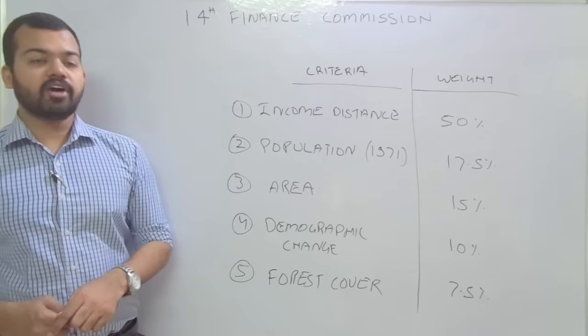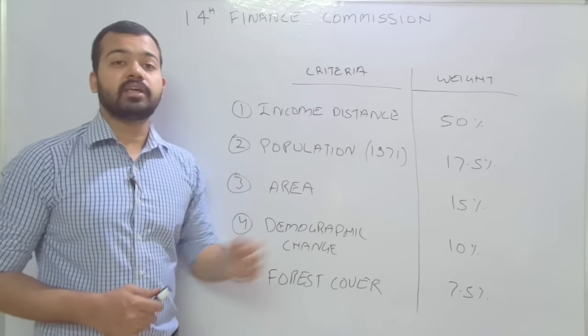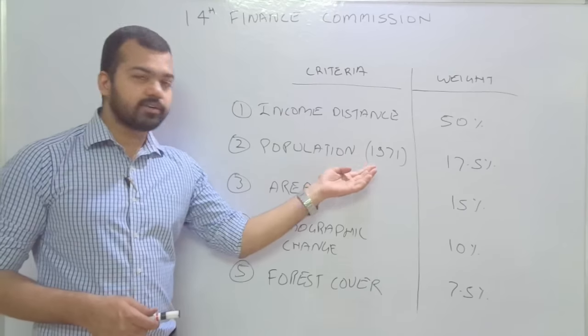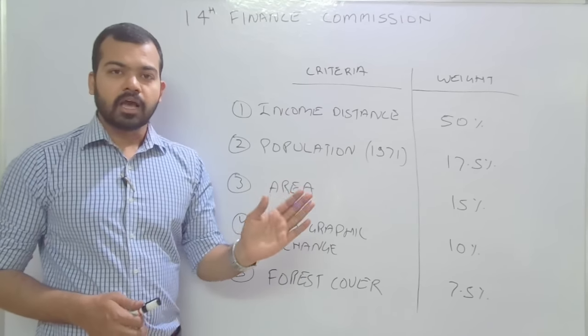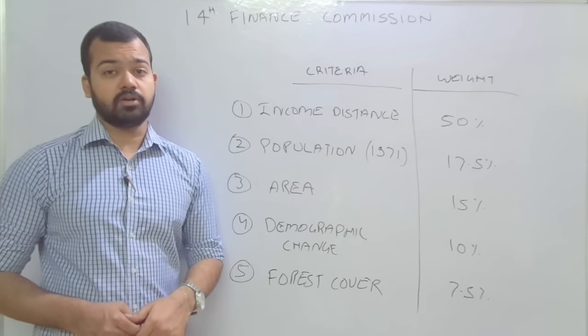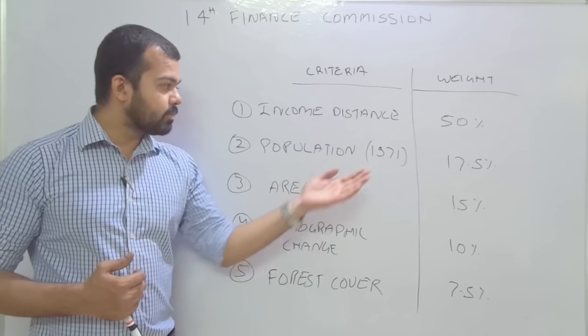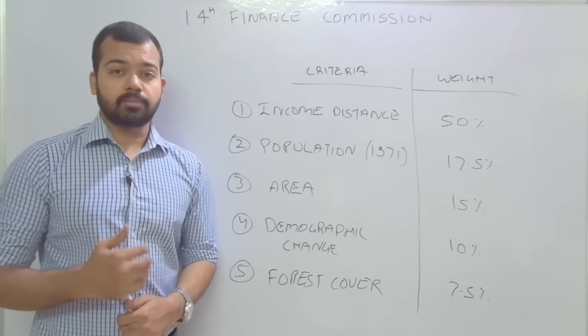There's one reason why we are not taking the 2011 census, because from the censuses like 1971, 1981, 1991, our population has been increasing. Although the growth rate was not very high, the population has increased so dramatically.